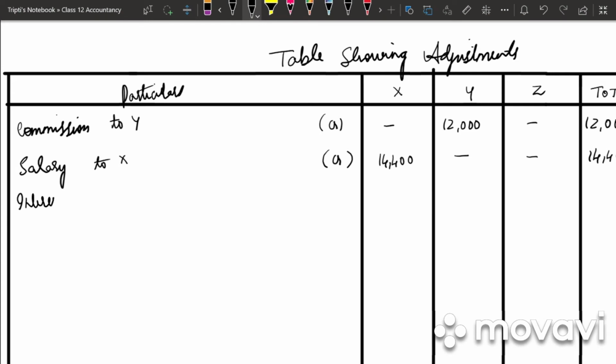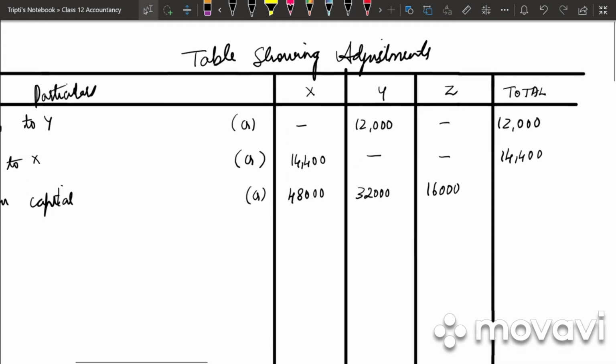Next we have interest on capital. Again credit: 6 lakh into 8 by 100, we get 48,000. Next 4 lakh into 8 by 100, 32,000. 2 lakh into 8 by 100, 16,000. So our total will be 96,000.